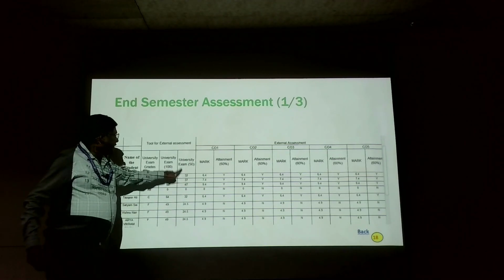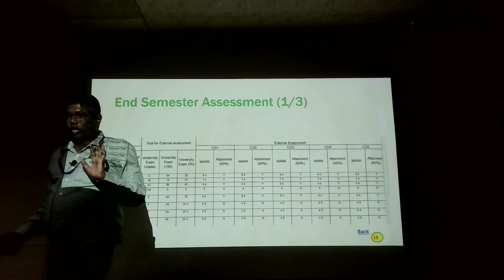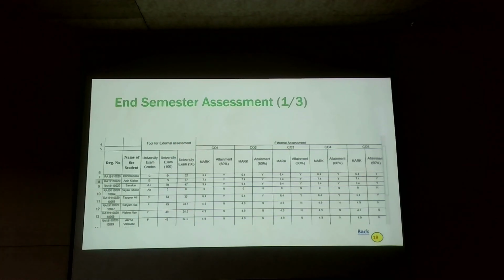Now we have a problem: we are not seeing the end semester paper. So we are going to make an assumption. If you have 5 COs, this mark is divided by 5, and we are going to follow the same 60% rule.